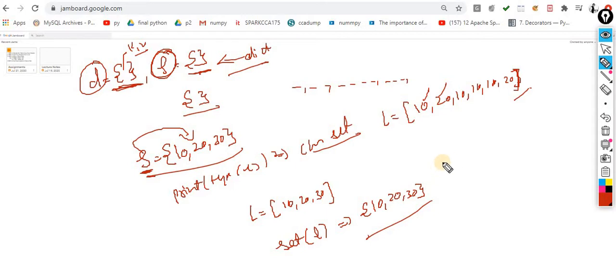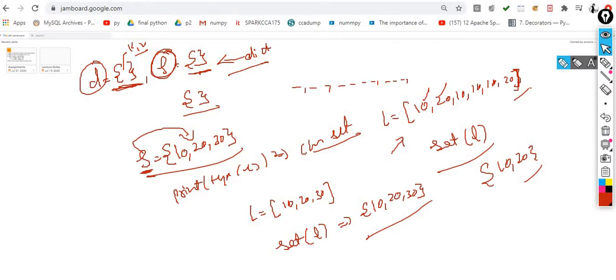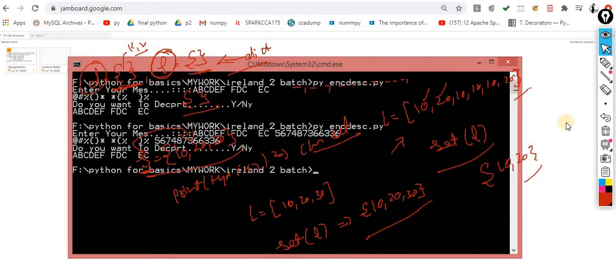Now my requirement is that I want to remove the duplicate items. One way is to define your own logic. Another way is to just do the typecasting. Now the duplicate items will be removed automatically, because this is a property of a set. Let me show you the practical scenario for the same, then the picture will be clearer.